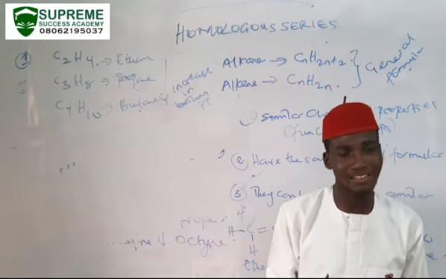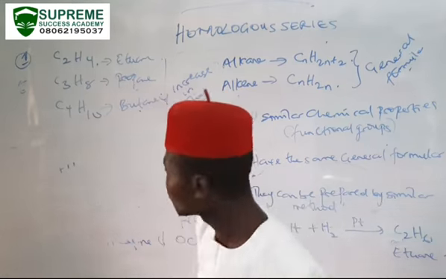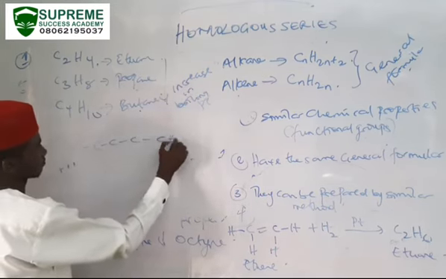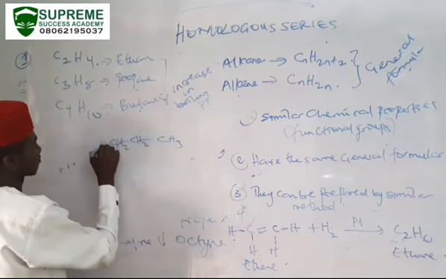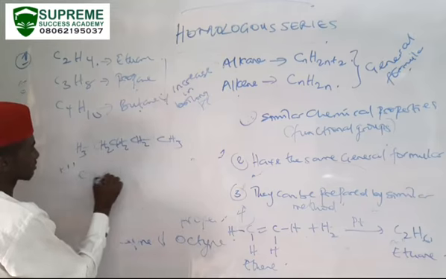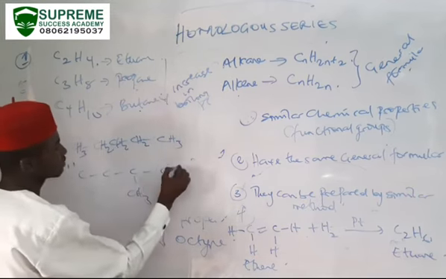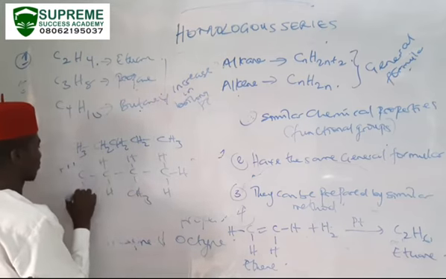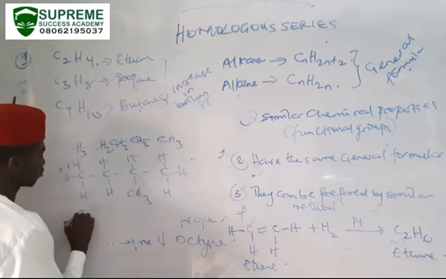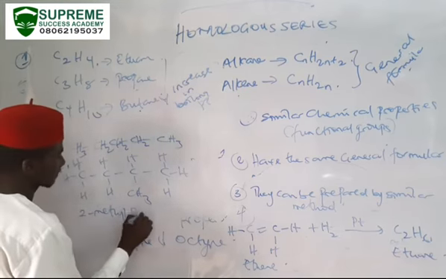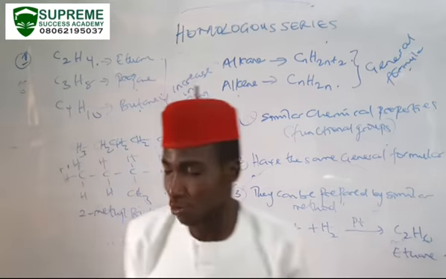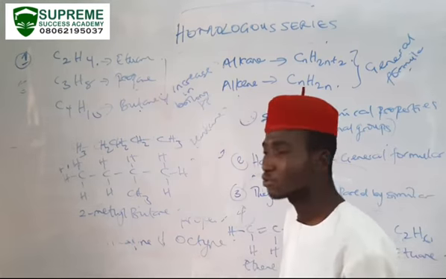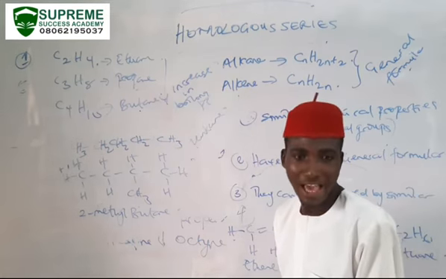What can be responsible for that? The reason is due to branching. So if we look at pentane, and we look at 2-methylbutane, they could ask you, between these two compounds, between pentane and 2-methylbutane, which of them has a higher boiling point?